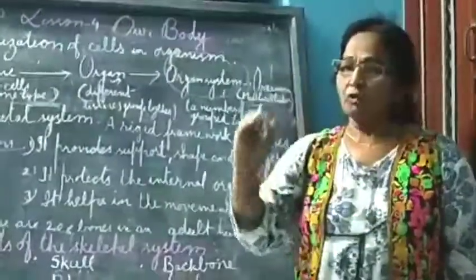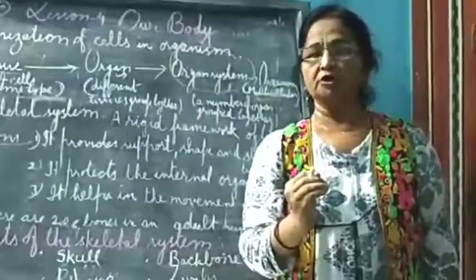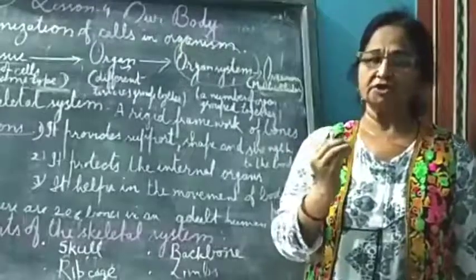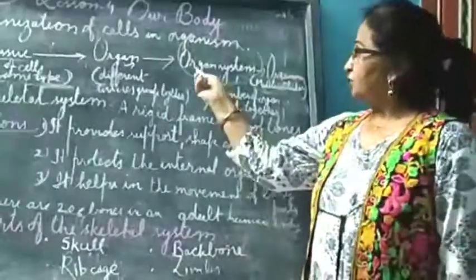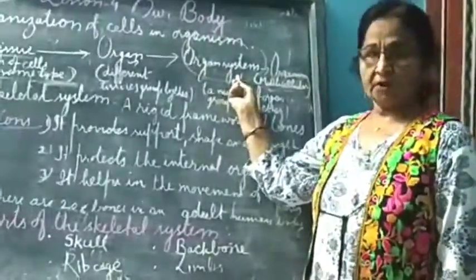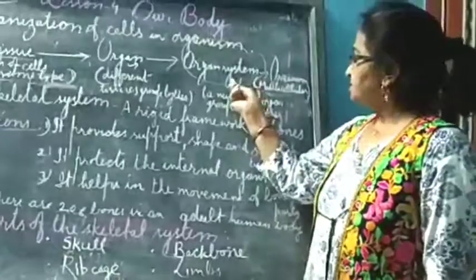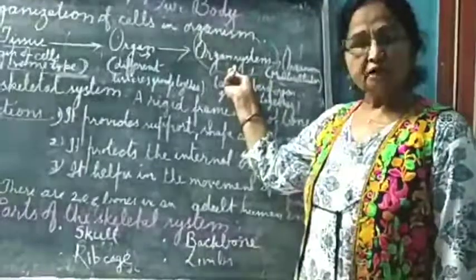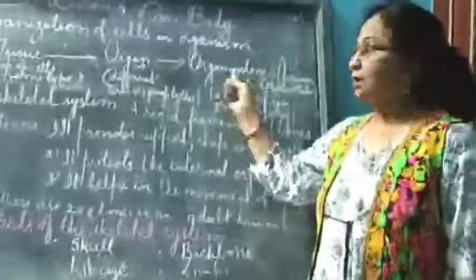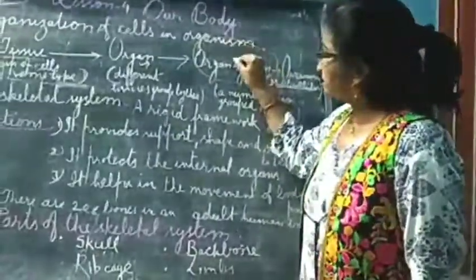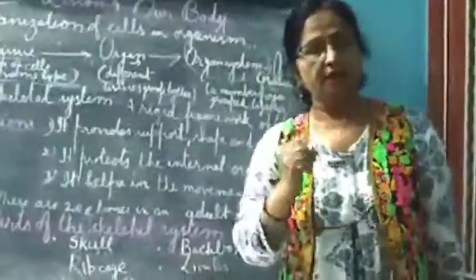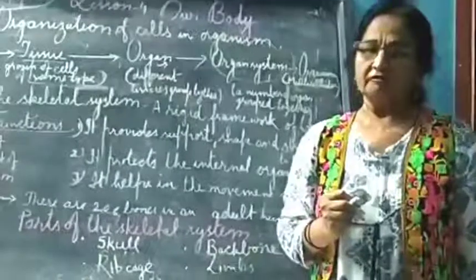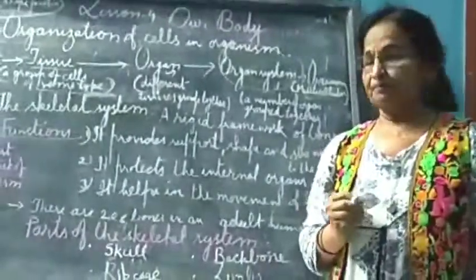When all these organs join together and perform a common function, that is digestion of food, that is called an organ system. You know very well. So different organ systems are there in our body, like respiratory, digestive, excretory, nervous, circulatory, etc.